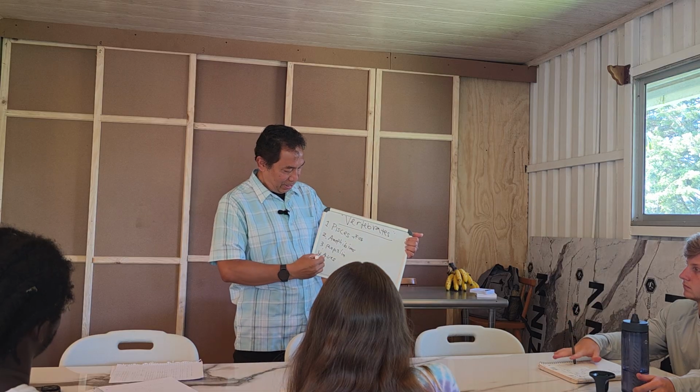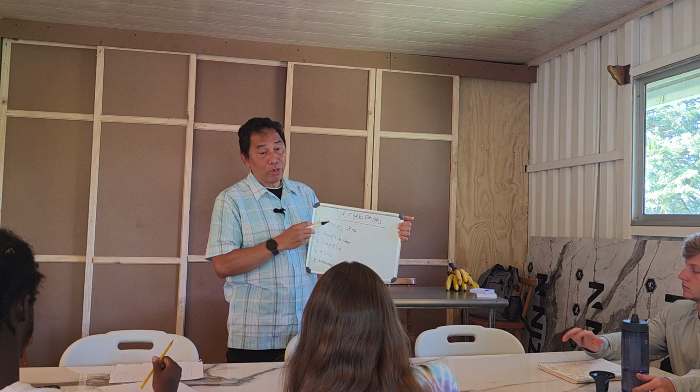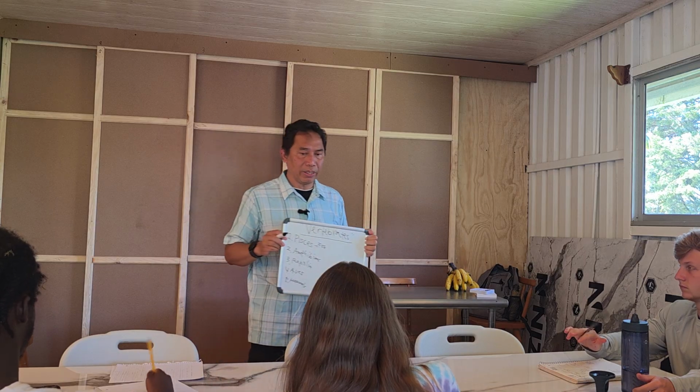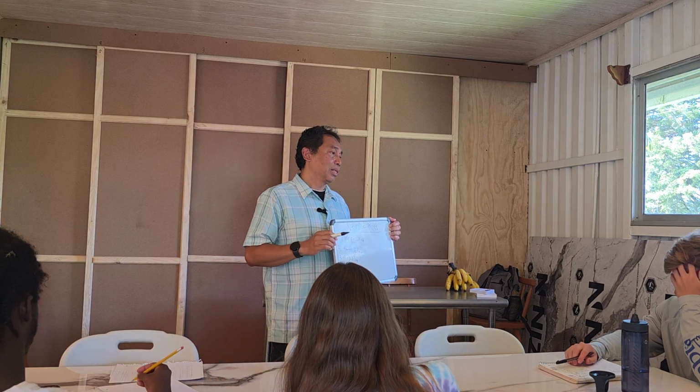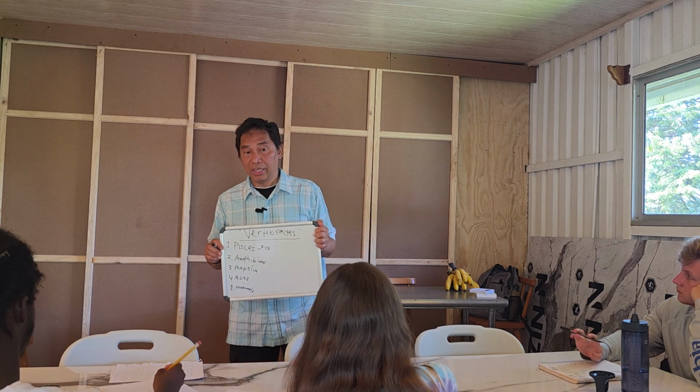It's called mammals. Okay, so both birds and mammals actually evolved from reptiles. Just for your information.